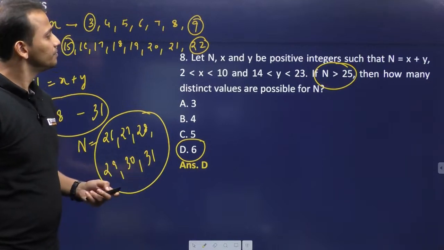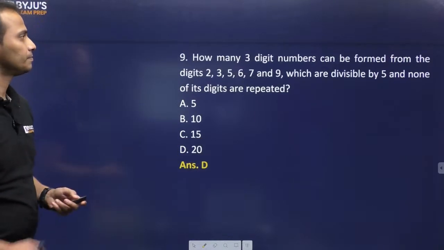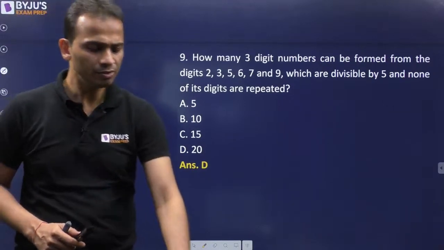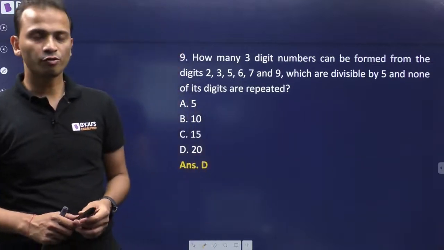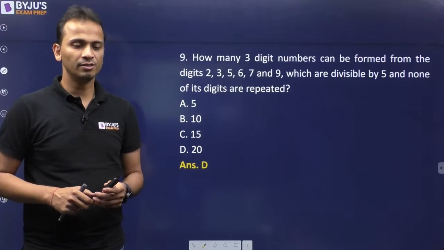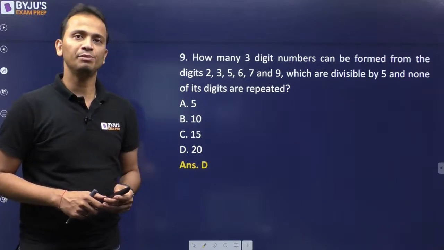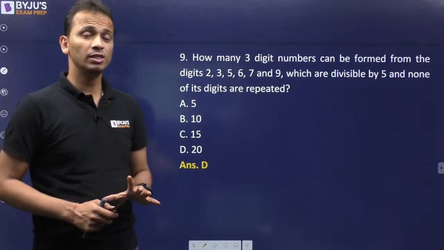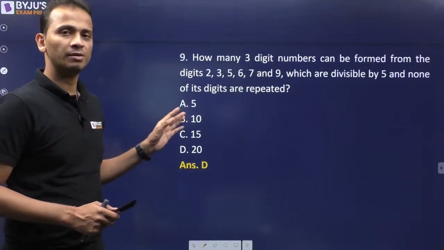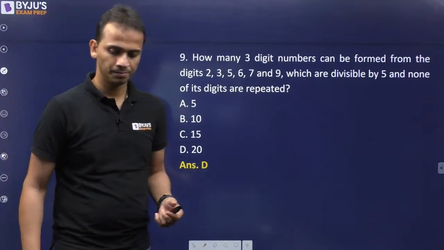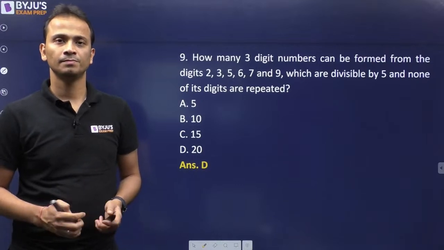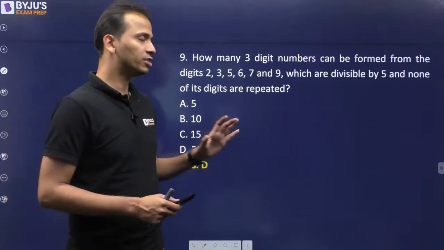Question number 9. How many 3-digit numbers can be formed from the given digits which are divisible by 5 and none of the digits are repeated? So repetition is not allowed. You have to check the divisibility by 5. How many 3-digit numbers can be formed? Easy question hai, simple question hai, jaldi se answer kar do.